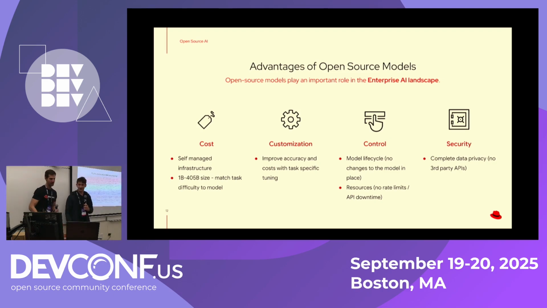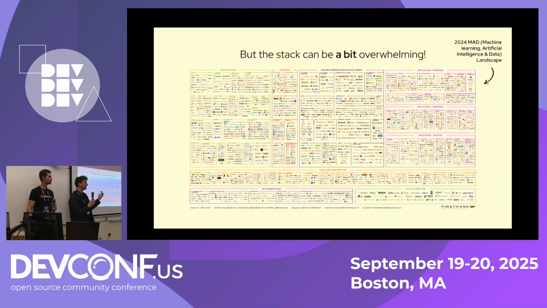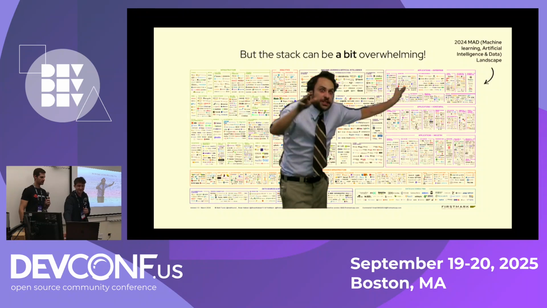Yeah. And I guess, thinking about the whole stack for it, right? It can be kind of overwhelming. So this was about a year ago for the entire machine learning and AI data landscape, right? So you think about tools from inference, what we're talking about today, to monitoring, to evaluations, to much, much more. And I guess sometimes we can kind of feel like this, right? Where we're trying to understand the newest technology, and sometimes something that comes out right now is depreciated in 6 months. So it's a really rapidly evolving landscape.